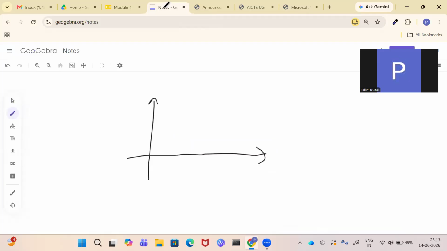Now suppose I take a signal this way. This is a continuous signal. This is my x-axis, which we call the time axis. And this is the amplitude axis. Or you can take any other thing, whatever you are measuring. If you are measuring voltage, it will be the voltage axis. If you are measuring current, it will be the current axis. So you can see this value of amplitude, let us take it as voltage.